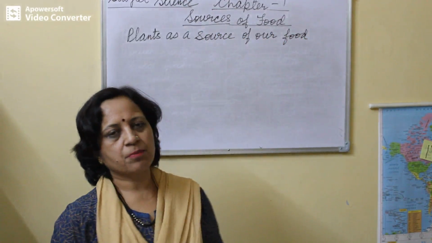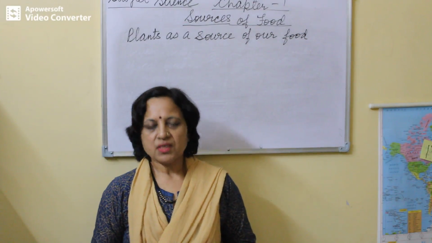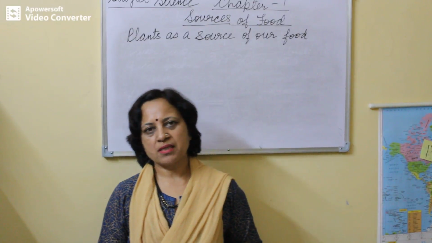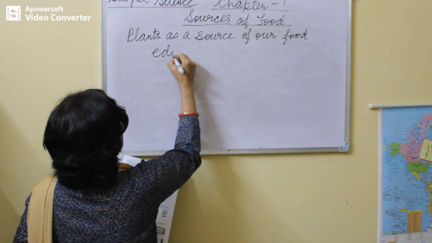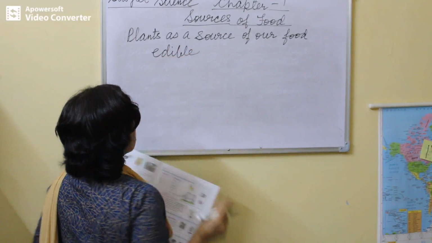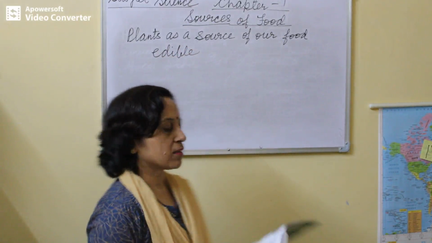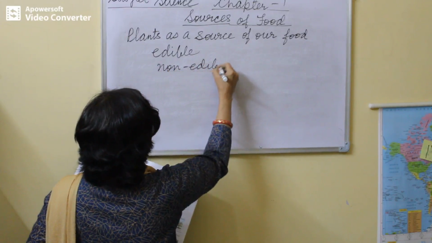See, plants are the primary source of food for us. Various parts of the plants like stem, leaves, fruit, seeds are eaten by us. The parts of the plant which are eaten by us are called edible parts. Okay? Edible, E-D-I-B-L-E. And that part which is not eaten is called non-edible part.